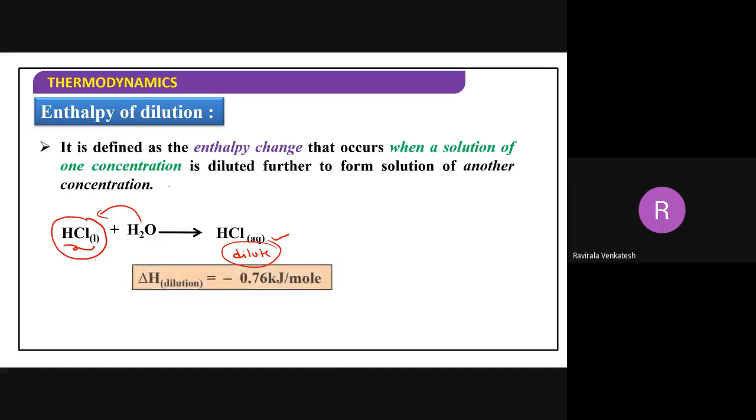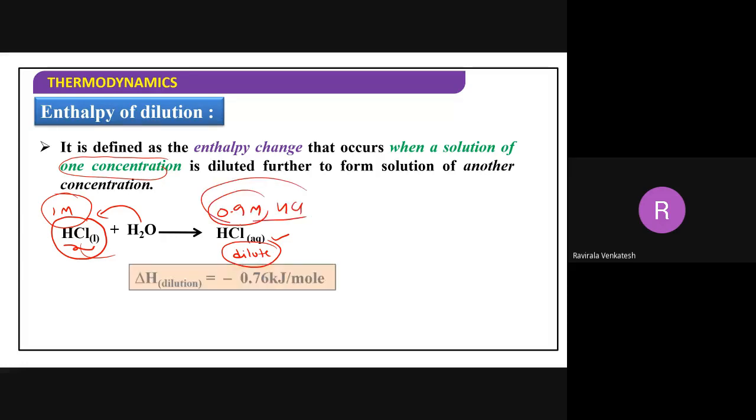When a solution of one concentration is diluted to another concentration, now the concentration is changed. I have taken 1 molar of HCl converted into 0.95 molar of HCl. Now its concentration is changed, diluted. 1 molar concentration converted into 0.9 molar. Therefore, enthalpy of dilution, how much? 0.76 kilojoules. It's an exothermic process.